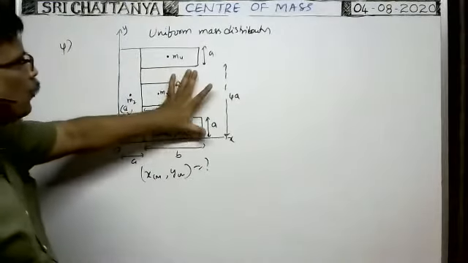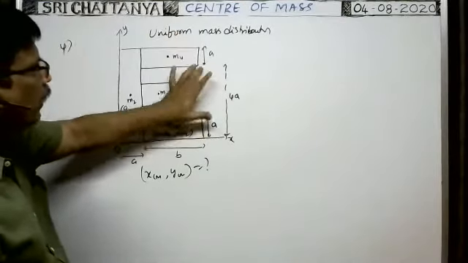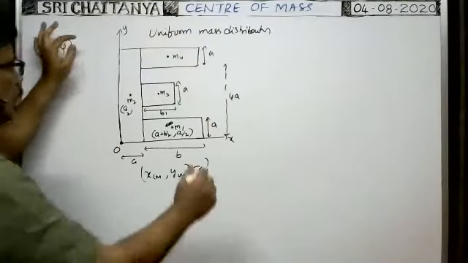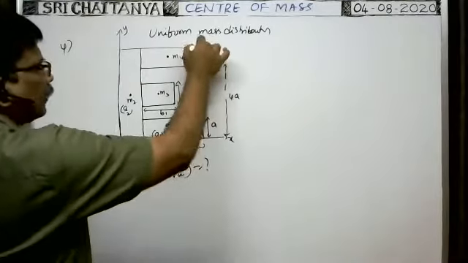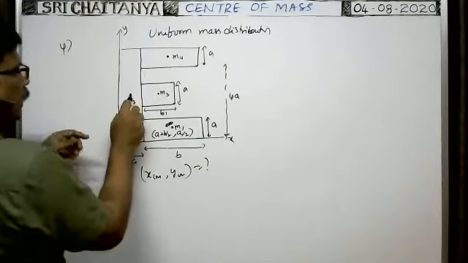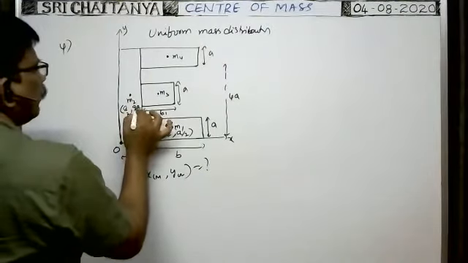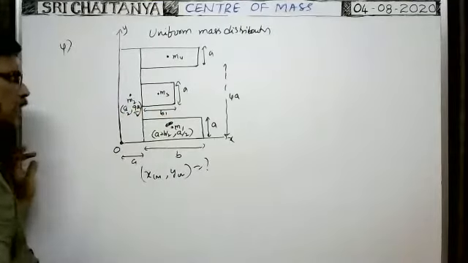So it is 4a plus a by 2. It is 4a and it is a by 2. So you see, sorry, it is 4a and it is a, 9a. So this total distance is 9a. Exactly at the midpoint, central mass lies means 9a by 2. It is the y coordinate of central mass.